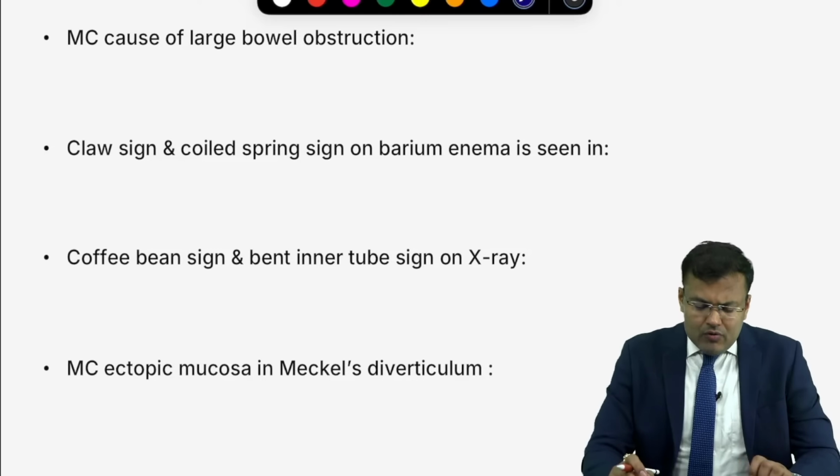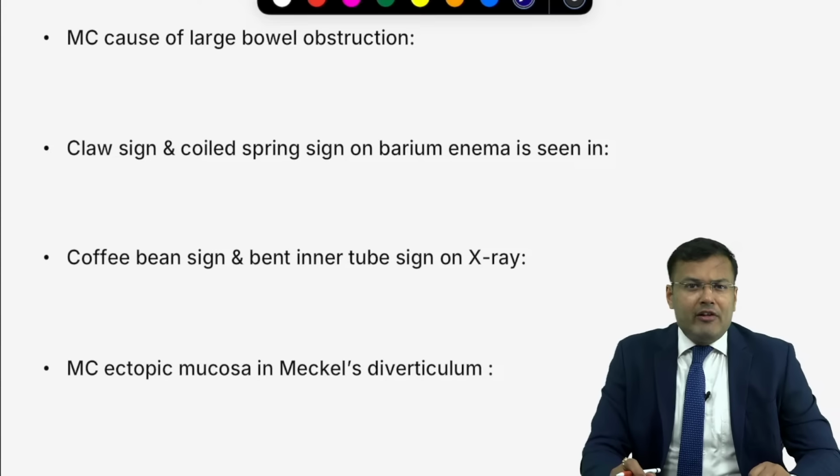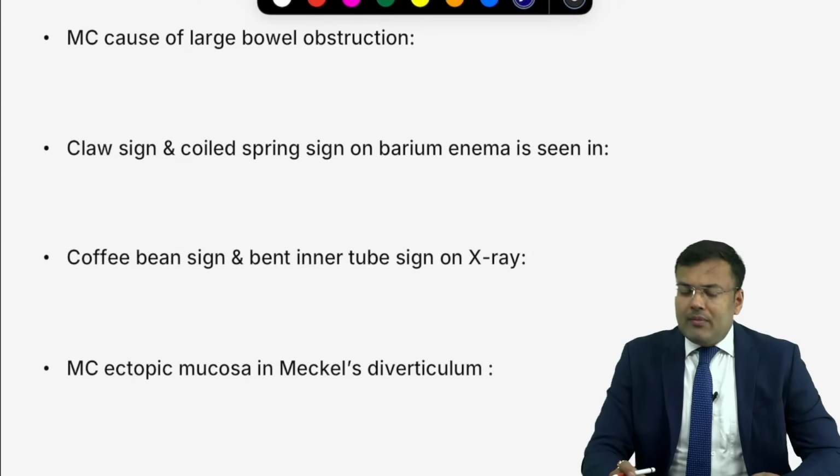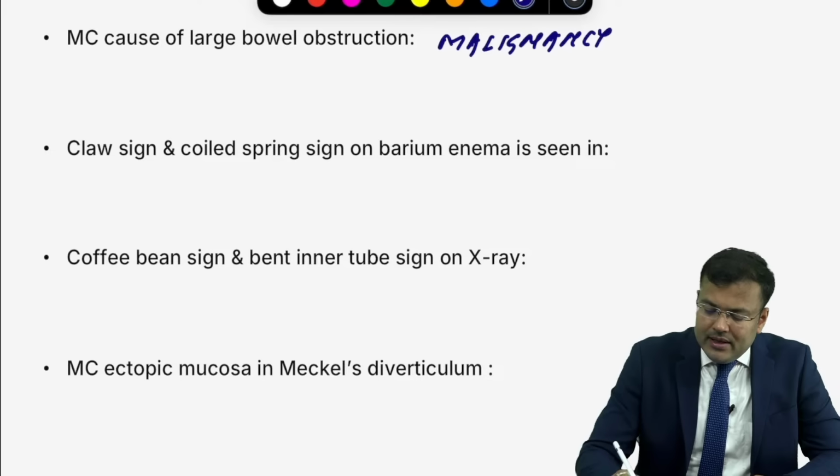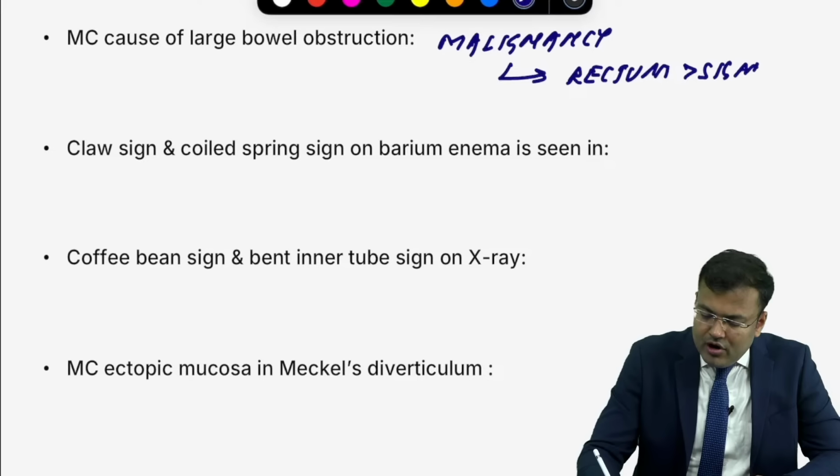Next question. What is the most common cause of small bowel obstruction? Adhesions. Most common cause of large bowel obstruction? Malignancy. Tell me, what is the location of the malignancy, guys? The site is rectum, followed by sigmoid.